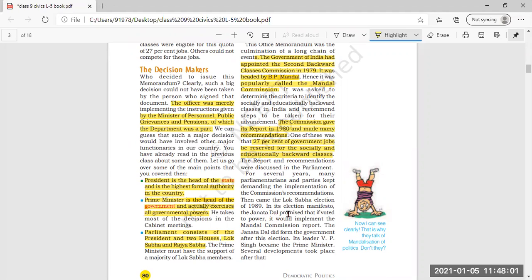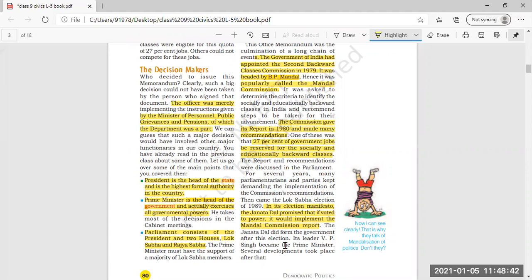Then came the Lok Sabha election in 1989. In its election manifesto, the Janata Dal promised that if voted to power, it would implement the Mandal Commission report. Till now it was not implemented, but in the Lok Sabha election the Janata Dal promised that if they formed the government, they would surely implement the Mandal Commission report.